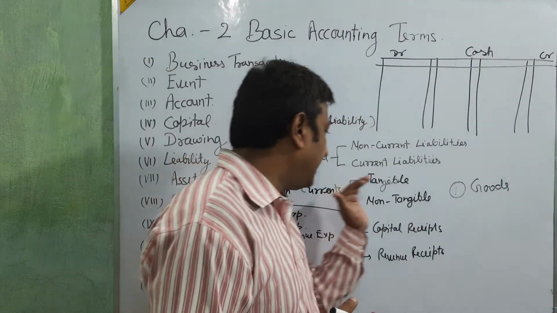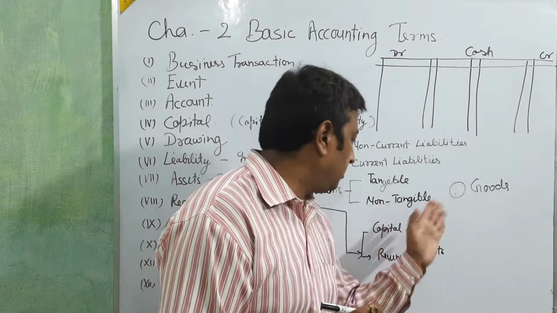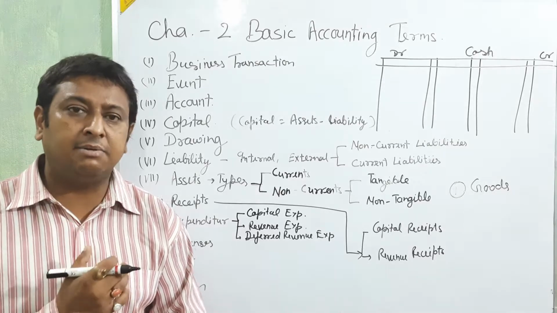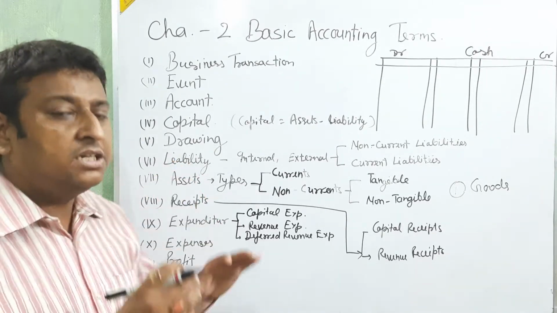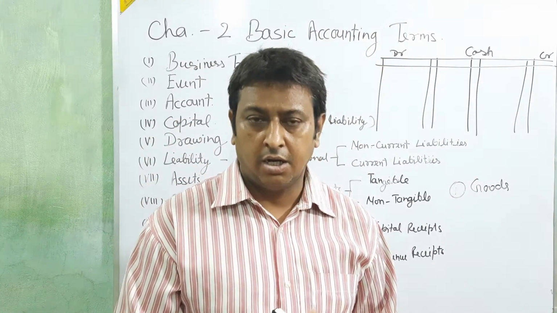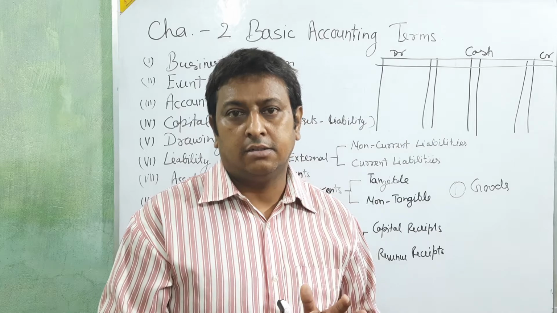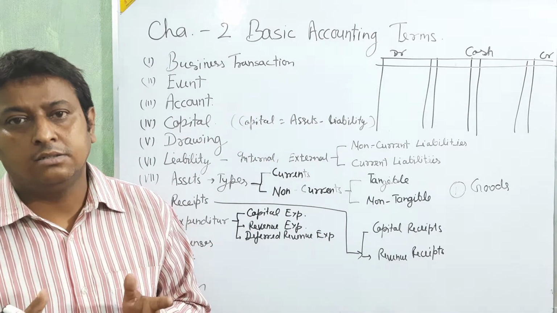This non-current is divided into two parts, tangible and non-tangible. I think you are well aware of tangible and non-tangible. Tangible means we can see, touch, or they have something physical. What physical?